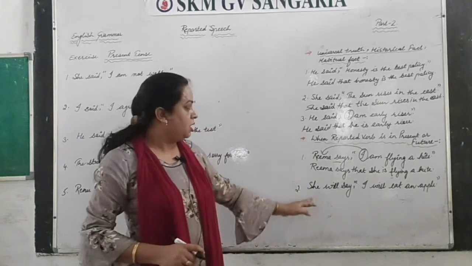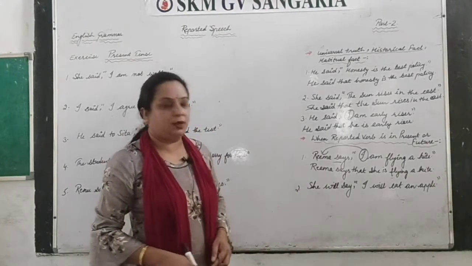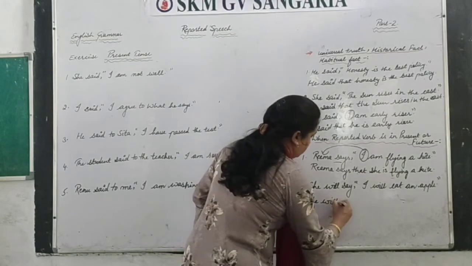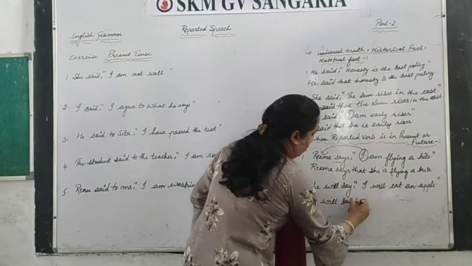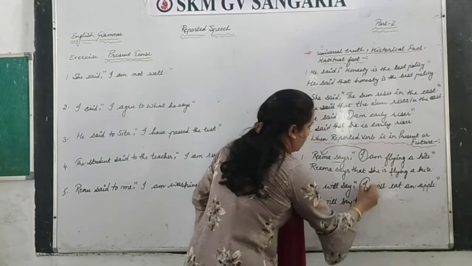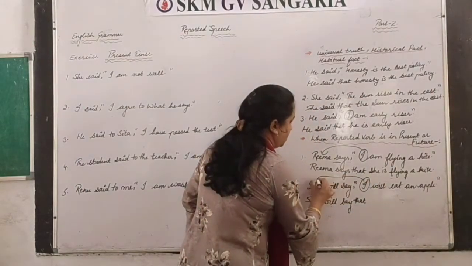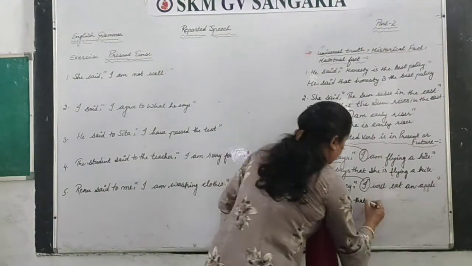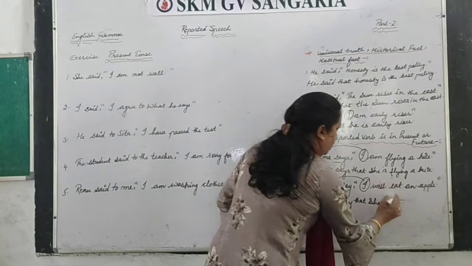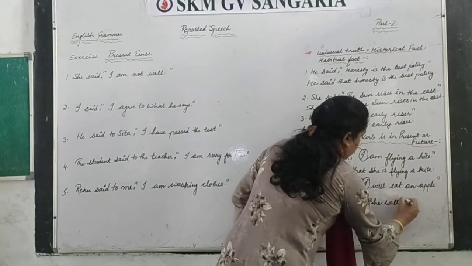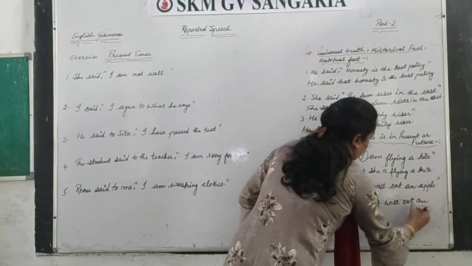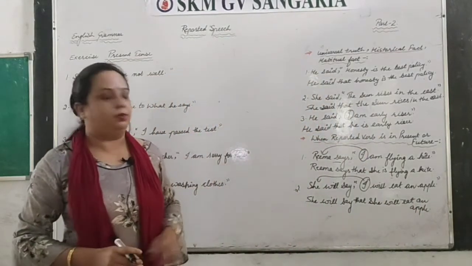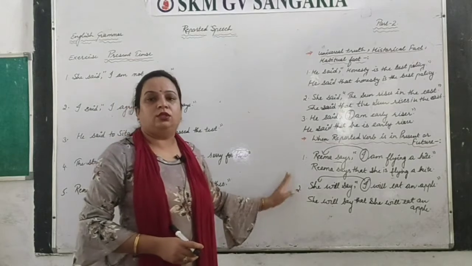If it is there. She will say I will eat an apple. So will say, so again it is she will say at the place of commas that. Now this I you have to change with this. She means the subject of the reported verb. So that is what? She will eat an apple, and that's full stop, okay? So that's all about this.